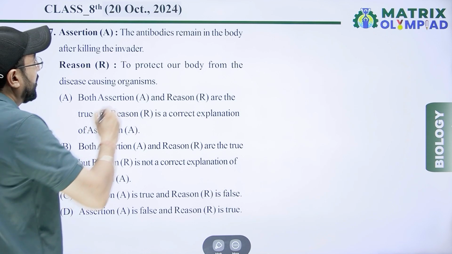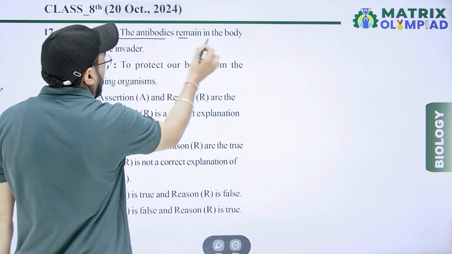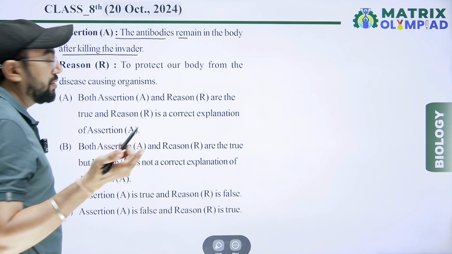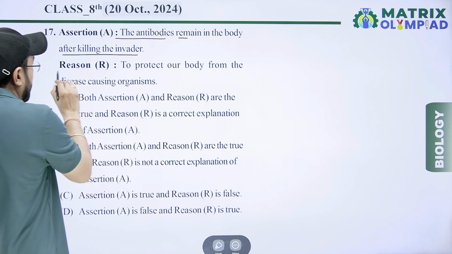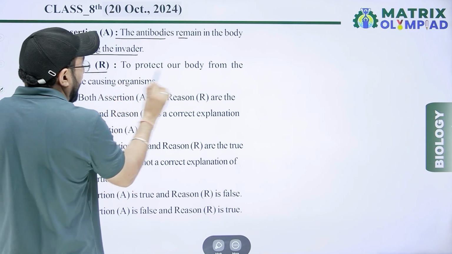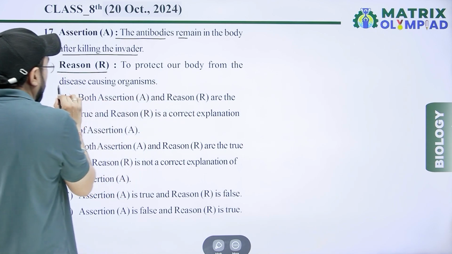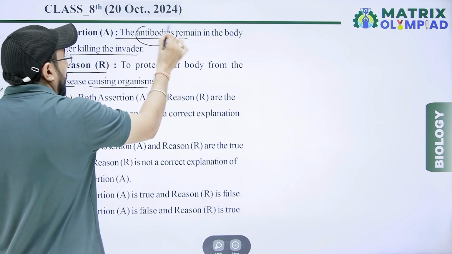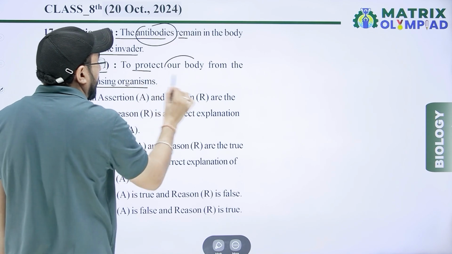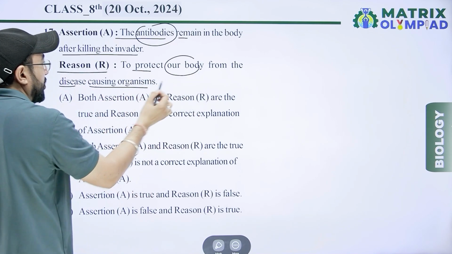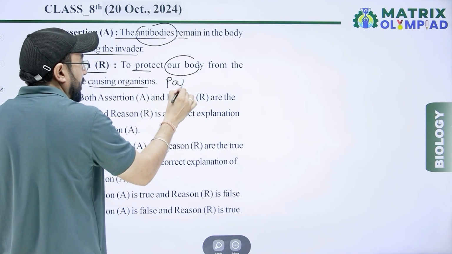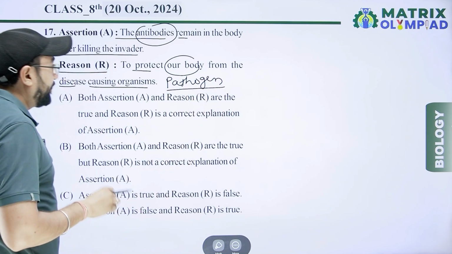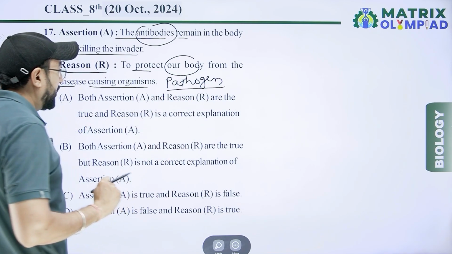Next, assertion A: the antibodies remain in the body after killing the invader, right? Reason: to protect our body from the disease causing organism. Yes, antibodies protect our body from disease causing organisms, that is, pathogens. From pathogens, they protect our body.